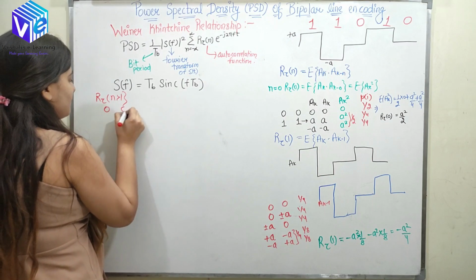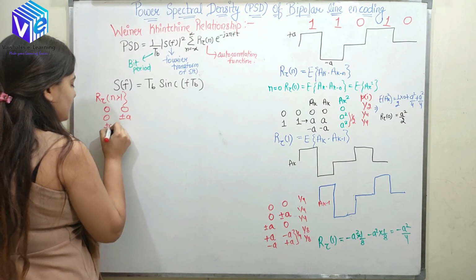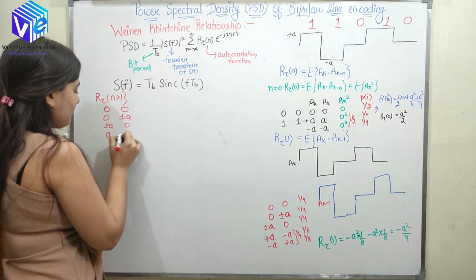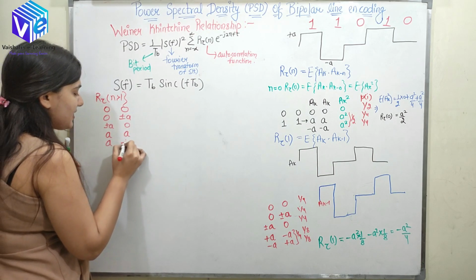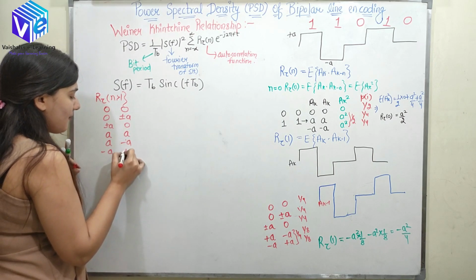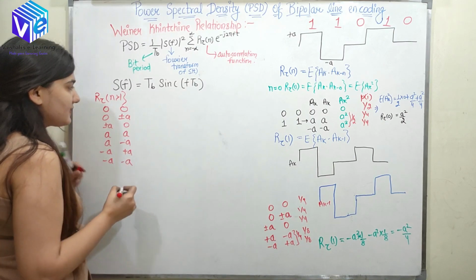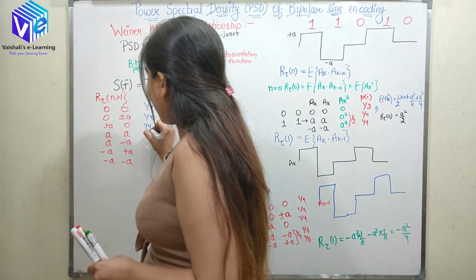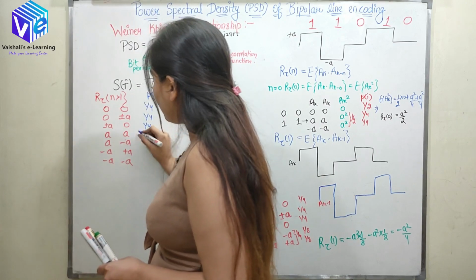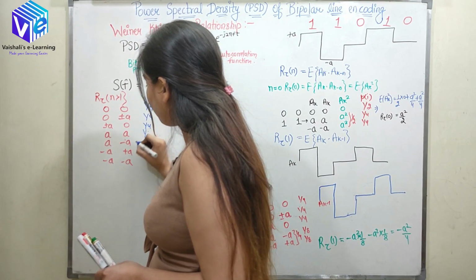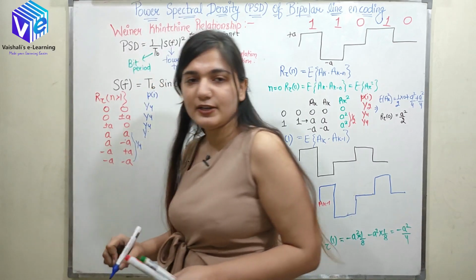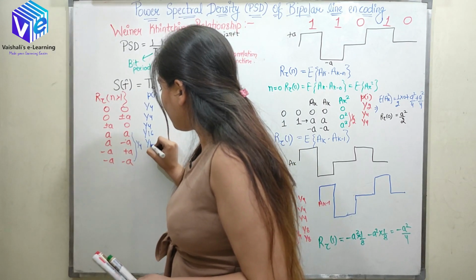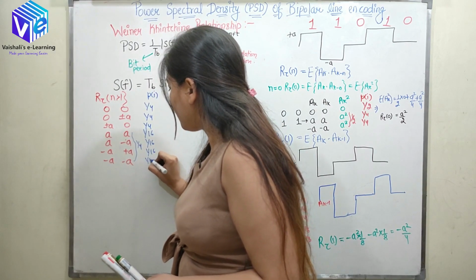So the first case again would be 0, 0, 0 plus minus a 0. But for the next case, for 1, 1, it could have either +a combining with +a, +a combining with -a, -a combining with +a, or -a combining with -a. So if I talk about probabilities of all of them, the first 3 have probability 1/4, but these last 4 combined have probability of 1/4. So the probability of each would be 1/16, 1/16, 1/16 and 1/16.